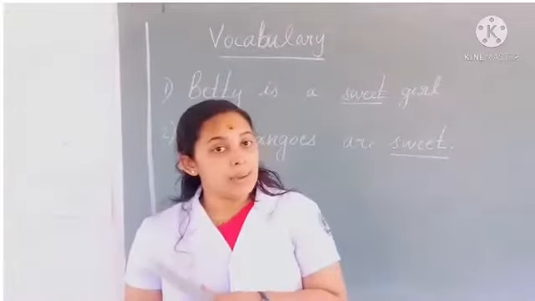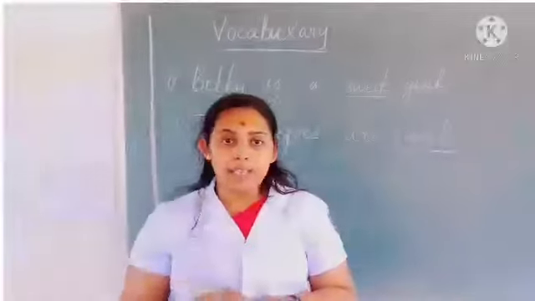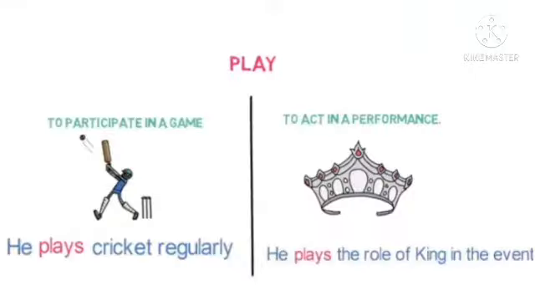Now we can see some more examples to make the topic, homonyms, clear. The first example is play, P-L-A-Y. It has two meanings. The first meaning is to participate in a game, and the second meaning is to act in a performance. He plays cricket regularly. In the first sentence, the meaning of play is to participate in a game.